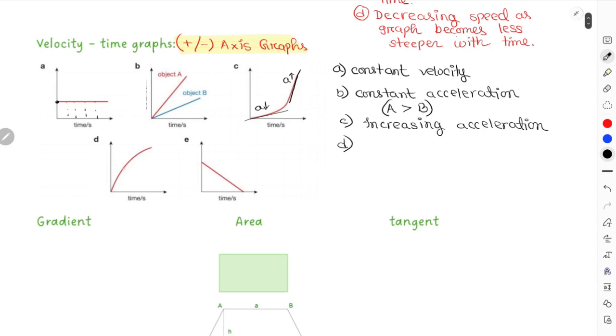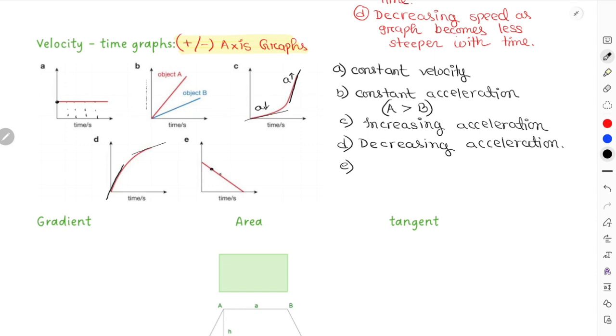For part D, it is steeper initially and less steep finally. So for that case, this is decreasing acceleration. This is still acceleration, by the way, but at a decreasing rate. This is not deceleration, this is decreasing acceleration. That means with time the magnitude of your acceleration decreases. Previously it was moving with 10, then 5, then 6, similar to that. The magnitude of your acceleration decreases but is still positive. It is not deceleration. And point E over here, this one is deceleration, and that too at a constant rate, right?